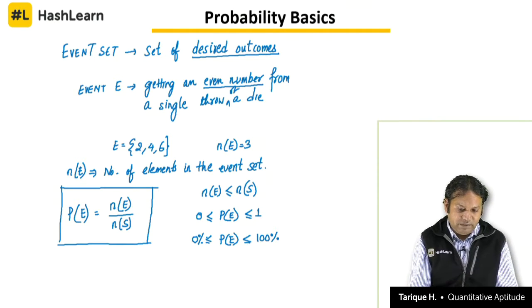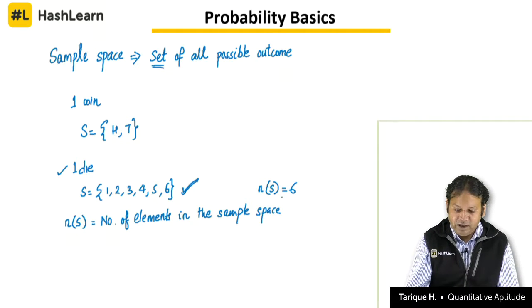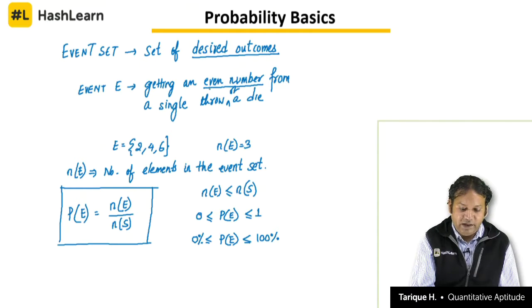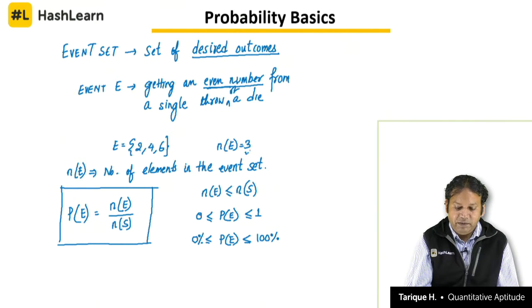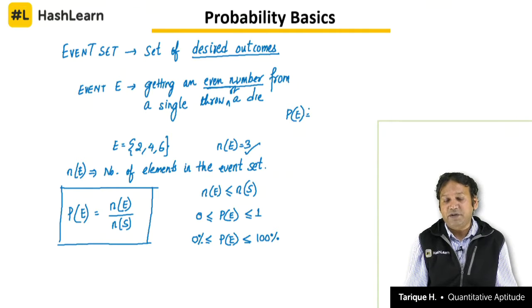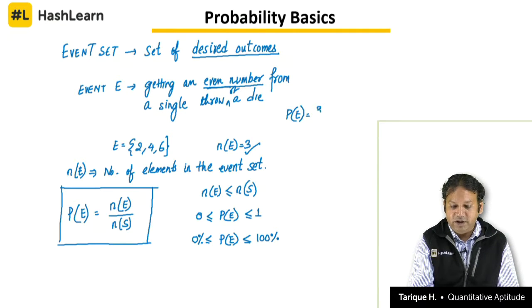Now, if we take this example that we have done here, that is the sample space for a die, the number of elements in the sample space was 6, and for the event of getting an even number, the number of elements in the event set was 3. That means the probability of getting an even number from a single throw of a die should be equal to n of E upon n of S, that is 1 by 2, or 0.5.